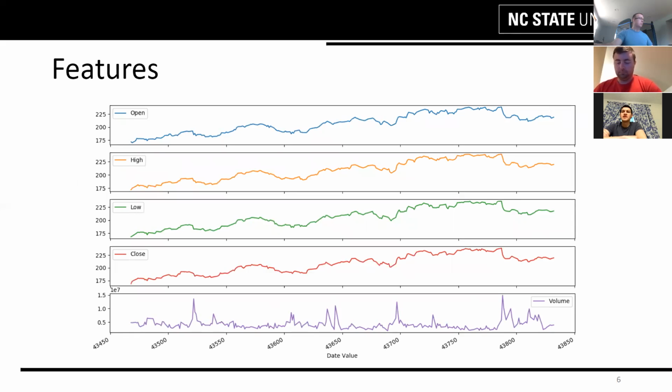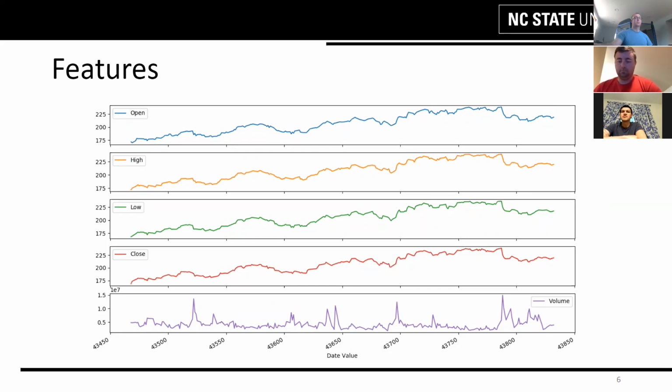Here we have a plot of our 5 features that we were inputting into our network before it was standardized. As you can see, open, high, low, and close are all pretty much the same shape as each other, which is good. It means our stock was not highly volatile. It's a very stable stock and it should be easier to predict.